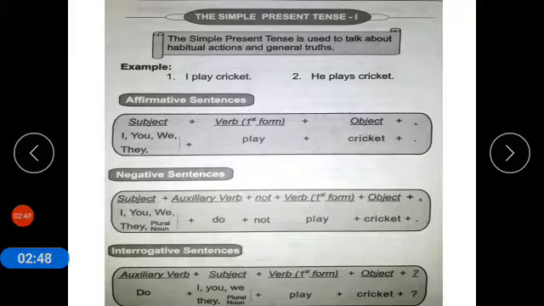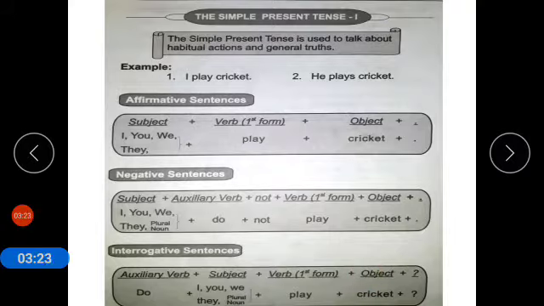In the negative sentence we use do. Do is used with I, we, you, they, or a plural noun. In an interrogative sentence we use the auxiliary at the start of the sentence. So our structure is auxiliary verb plus subject plus verb plus object. So the auxiliary with the subjects I, we, you, they, or plural noun is do. So, do I play cricket?